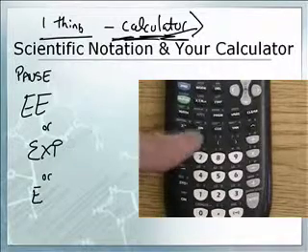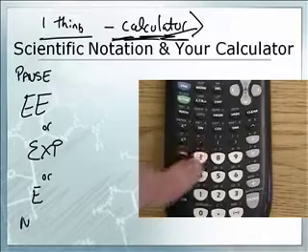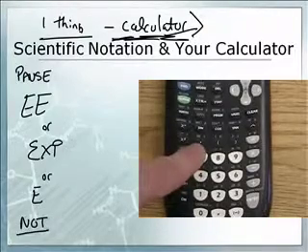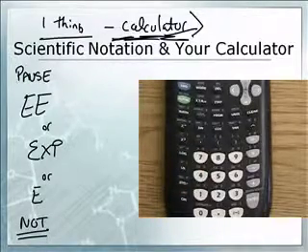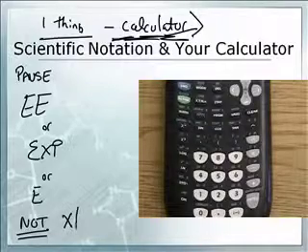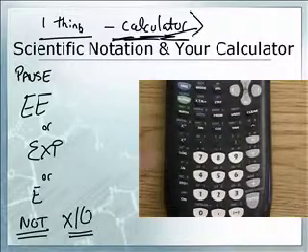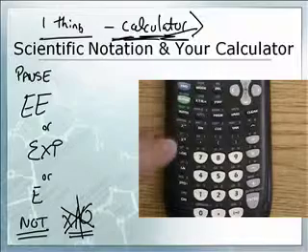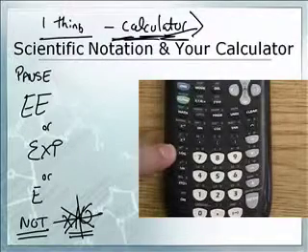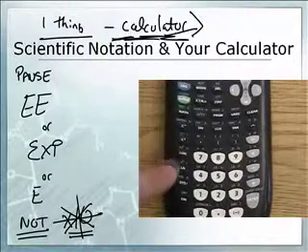You don't want to use that one. It's the capital EE button. On Texas Instruments, it's right above the 7. And the most common mistake I see people make is they will say the times 10 button. We don't want the times 10. So no, you don't hit second log, because that's times 10. You don't do that one. You don't do second ln, and that's the e to the x.